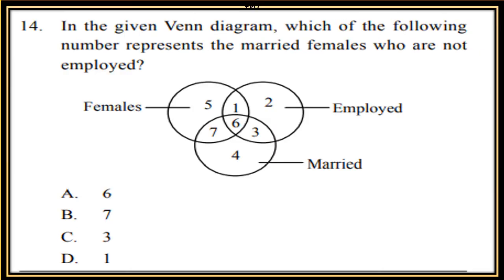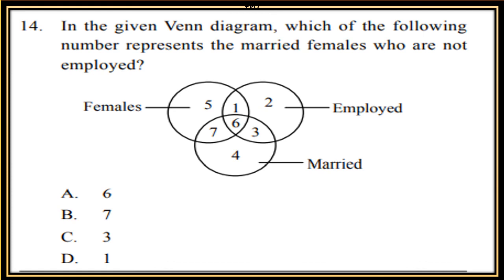In the given Venn diagram, which of the following numbers represents the married females who are not employed? There are three circles given, one for female, one for employed, one for married. Now to choose married females who are not employed, we need only the two circles overlapping each other, female and married.